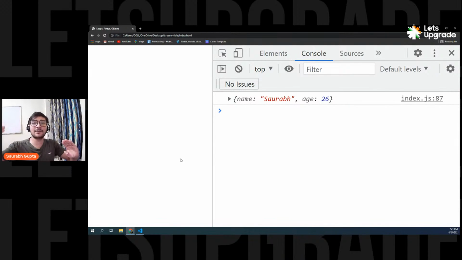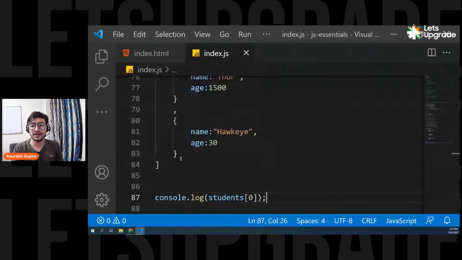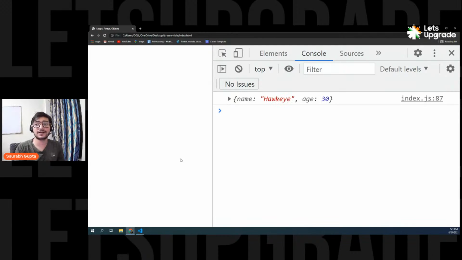Objects are nothing but a collection of related properties. A single object can be an element stored inside an array. Simple. Yes, exactly. And if I put 1, I'll get the second object. If I put 2, I'll get the third object, like this.